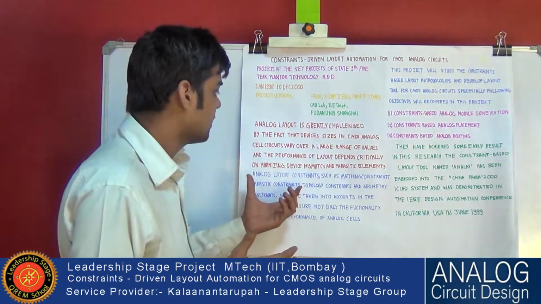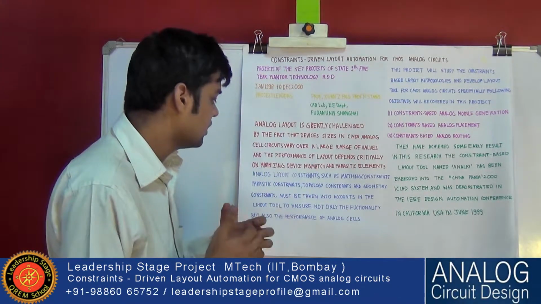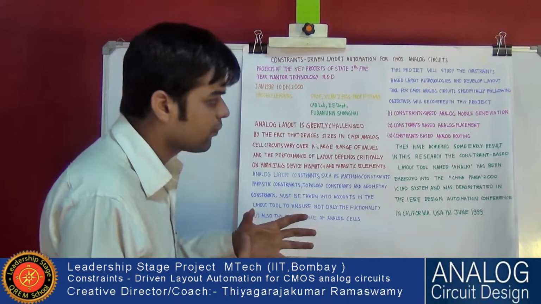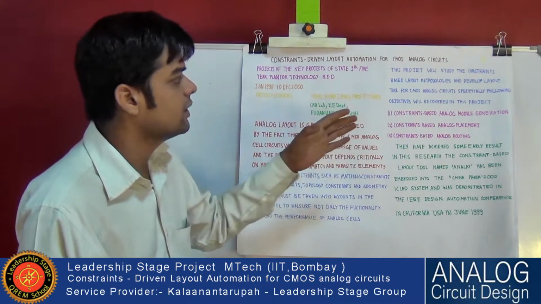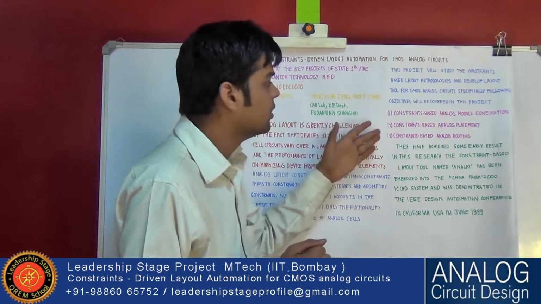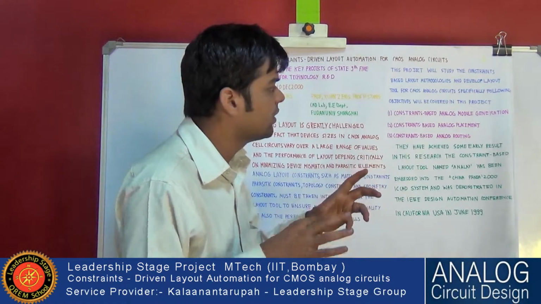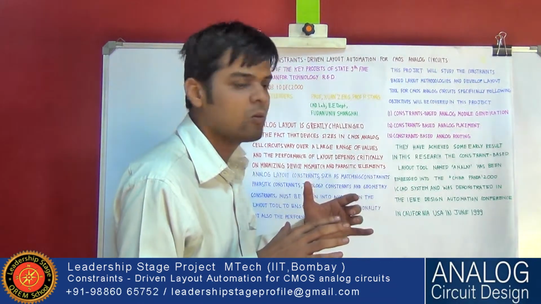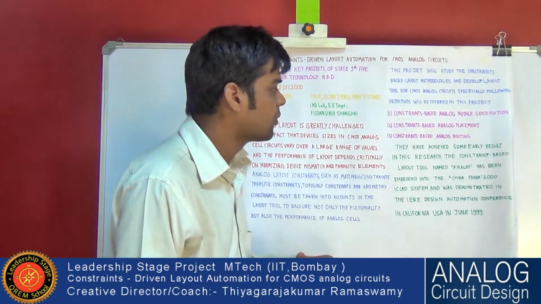The main constraints are the matching constraint, parasitic constraint, topology constraint, and geometry constraint. All these constraints should be taken into account in the layout tool to ensure not only the function but also the performance of the analog cell. In this project they studied constraint-driven layout design for analog cells, and they have three objectives: constraint-based model generation, where a circuit is given and they automatically generate the analog model; then placement, where devices should be placed; and then routing.